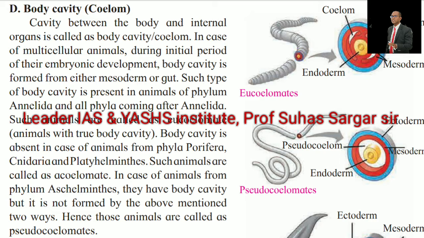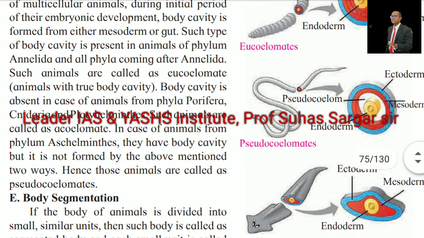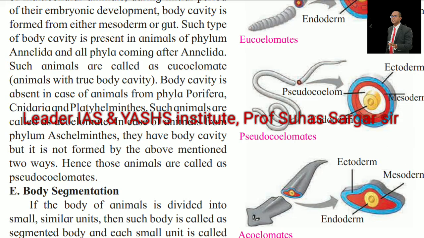Animals with such a true body cavity is absent in the case of animals from phyla Porifera, Cnidaria and Platyhelminthes. Such animals are called acoelomate. In the case of animals from phylum Aschelminthes, they have a body cavity, but it is not formed by the above mentioned two ways. Hence, those animals are called pseudocoelomate.